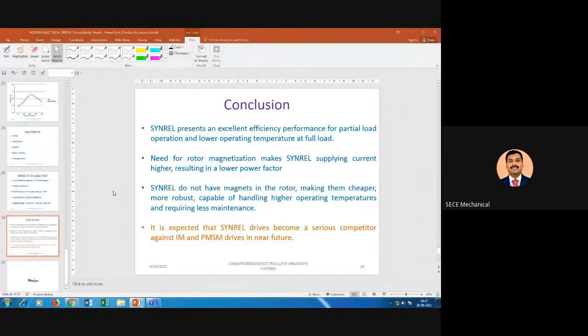Sir, could you tell me the business opportunities or future scope of DC motors, sir? You are talking about DC motor. Which motor, sir? DC motor means brushed or brushless, sir? DC drives. DC drive, sir.